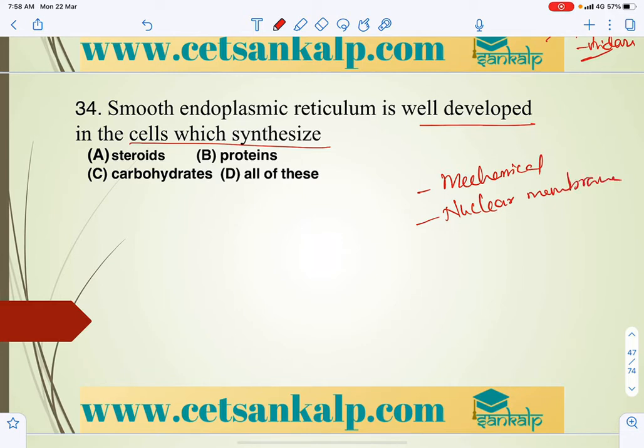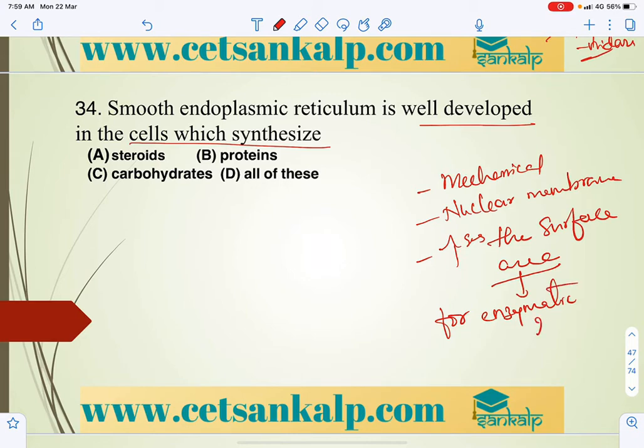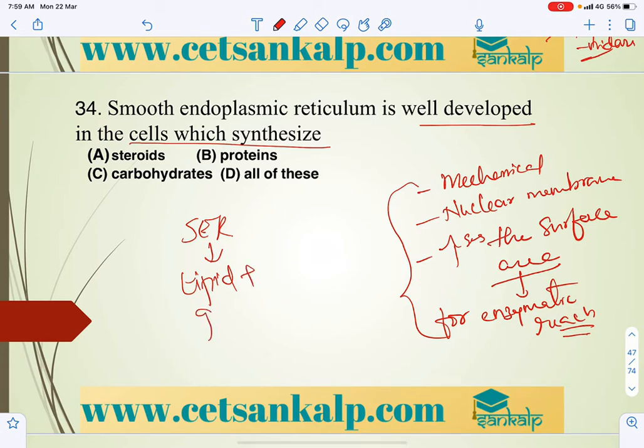Both together also increase the surface area, mainly for enzymatic reactions. So these are the common functions. As an independent function, the smooth endoplasmic reticulum plays a major role in the formation of lipids and glycogen along with certain hormones.